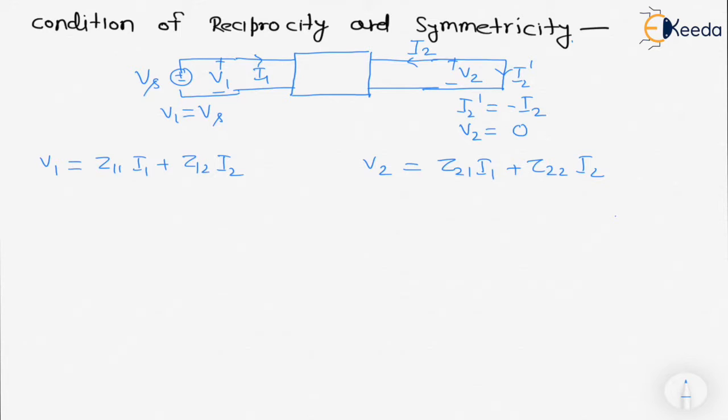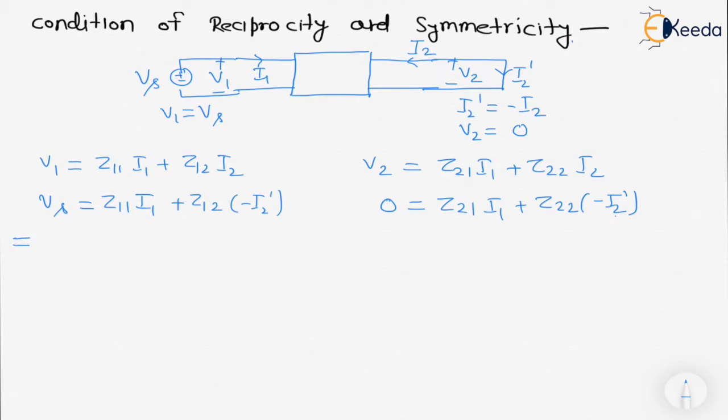Putting all the conditions into these V1 and V2, Vs will become Z11 I1 plus Z12 I2, where I2 becomes minus I2 dash, and in the second equation 0 is equal to Z21 I1 plus Z22 into minus of I2 dash.